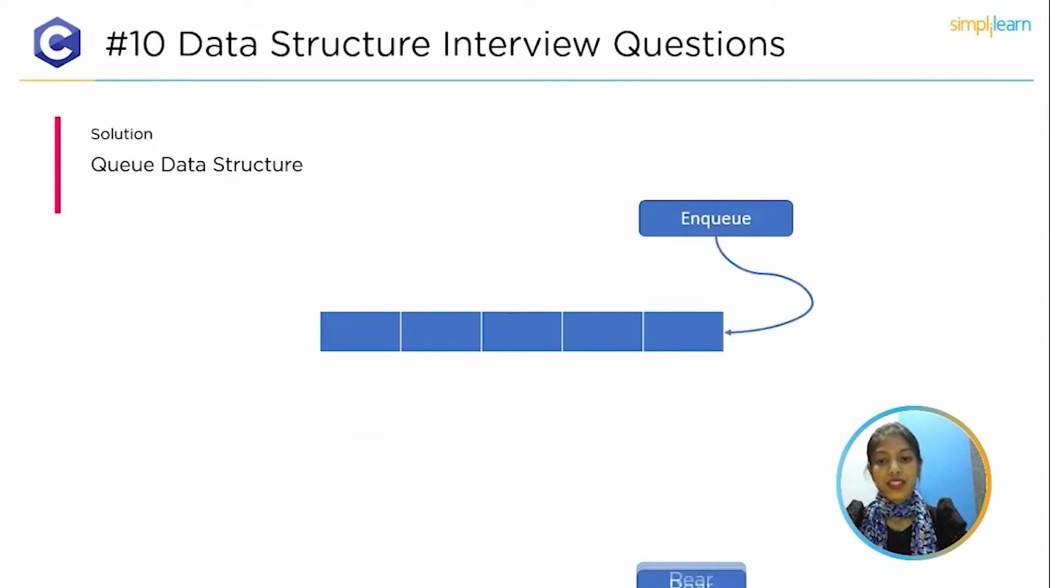In a queue, the elements are inserted from the back of the queue, called enqueue.